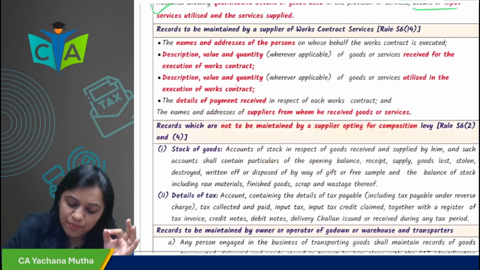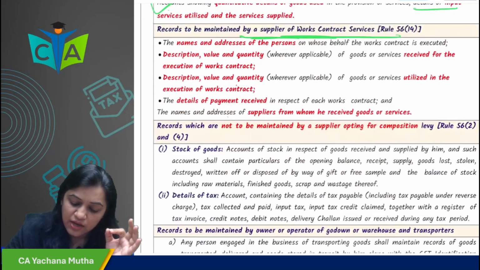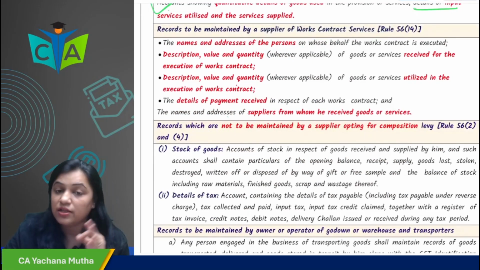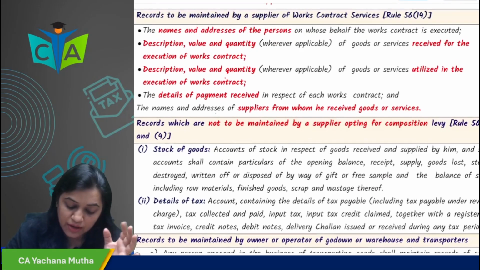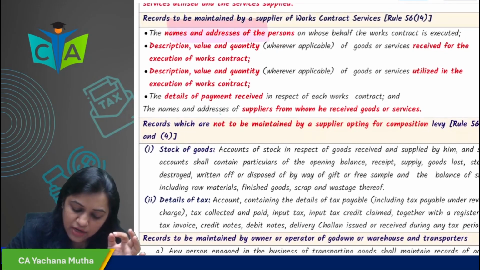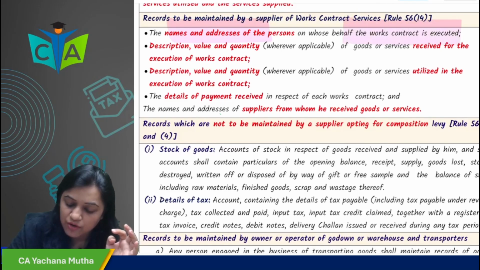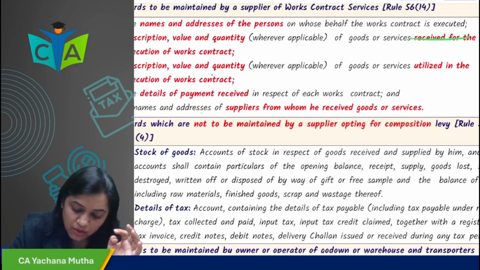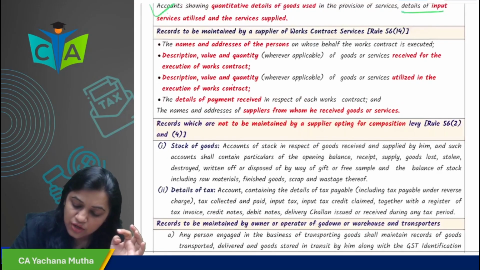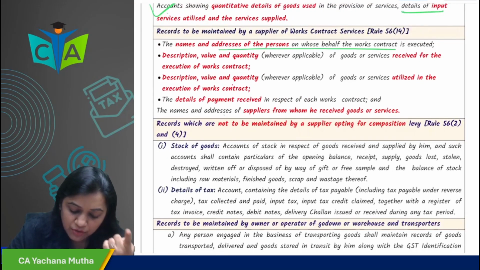Then what are the records to be maintained by supplier of work contract service? In case of work contract service, the name and address of the person on whose behalf work contract is executed.